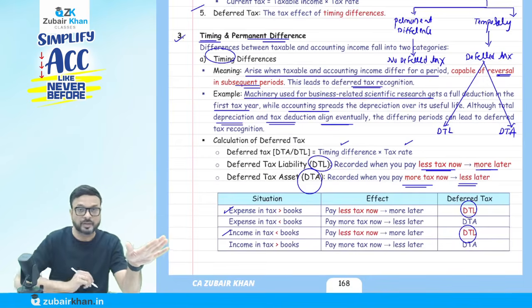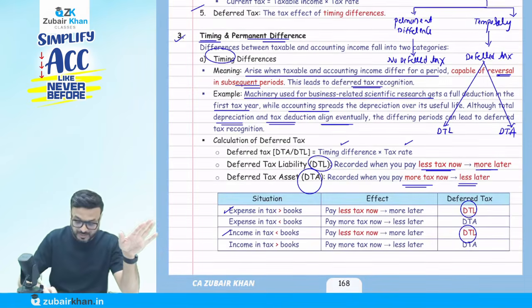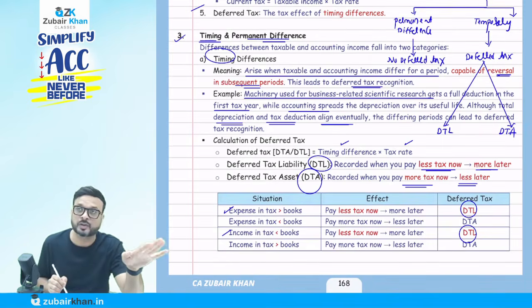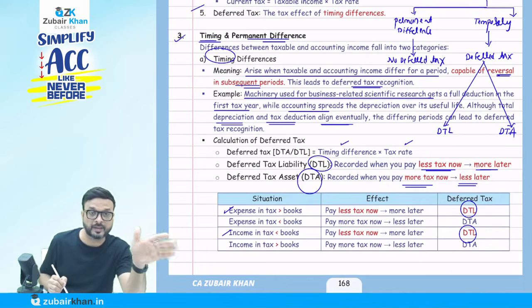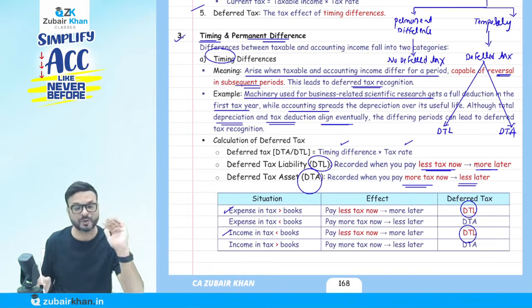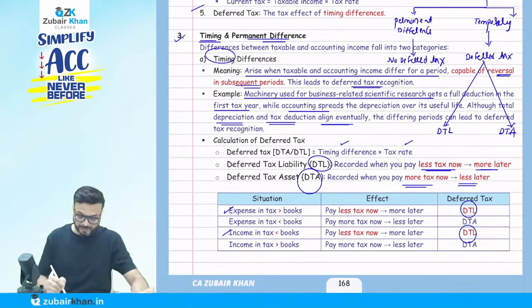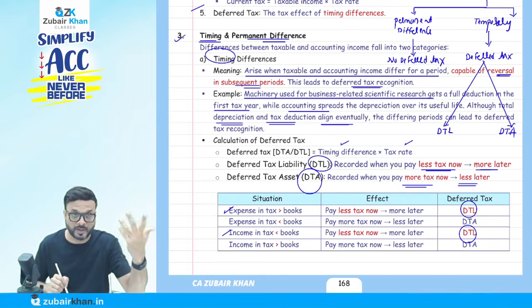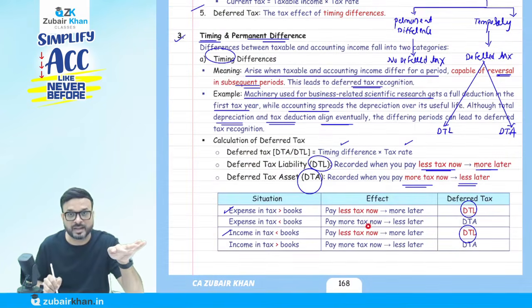Now, the next one: income in tax is less than the income as per the books of account. So a lesser amount of income in the tax law, so lesser profit, lesser tax. So less tax now, more tax later. It's a deferred tax liability. Now let's talk about the deferred tax asset. Expenses as per the tax law are less than the expenses as per the books of account. Less expense, more profit, so more tax. I am paying more tax now, and less later. It's a deferred tax asset.